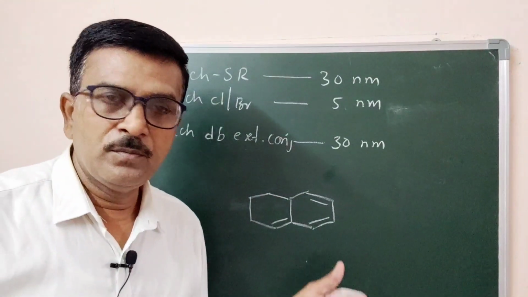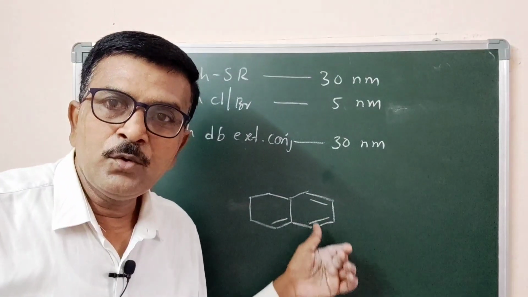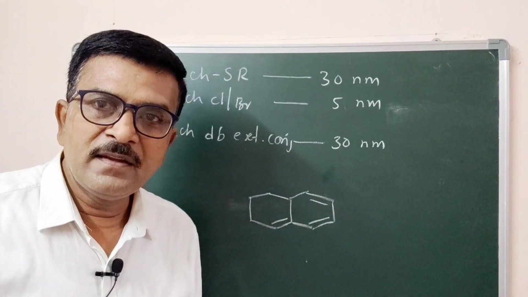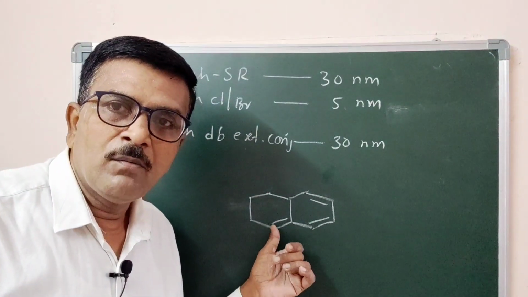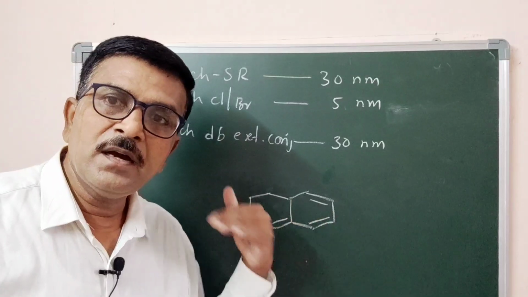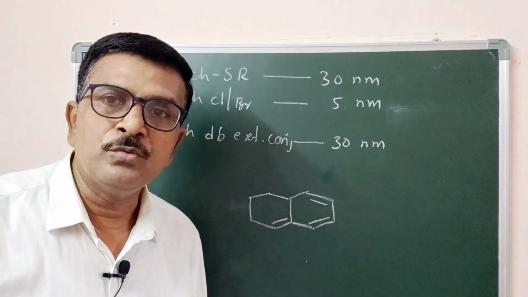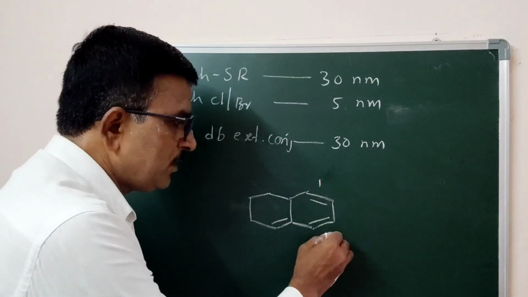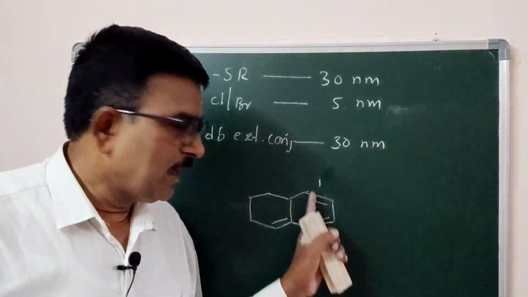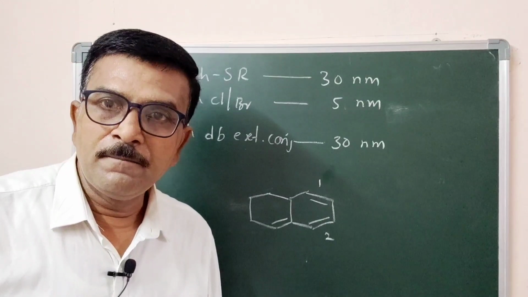Now you can observe there are two double bonds, a butadiene like system, and then one more extra double bond extending conjugation to the first two. This is one double bond, this is two double bonds, the basic unit of butadiene.